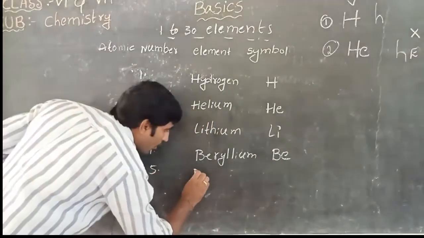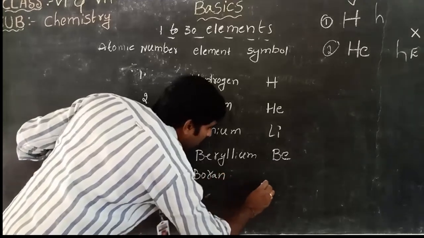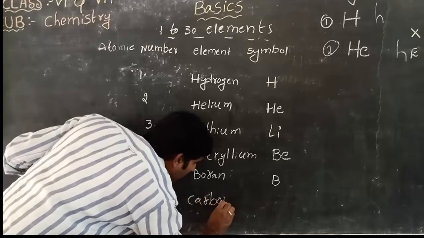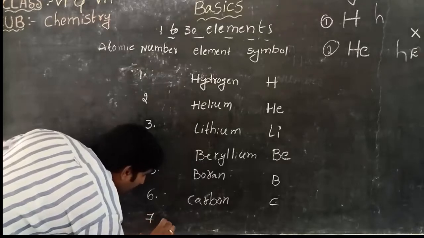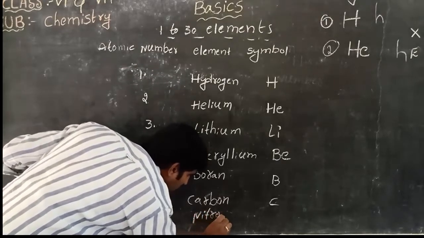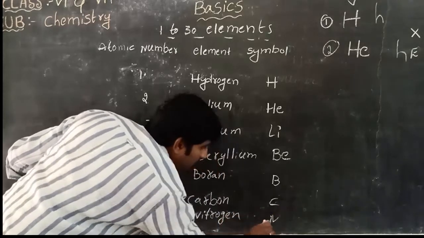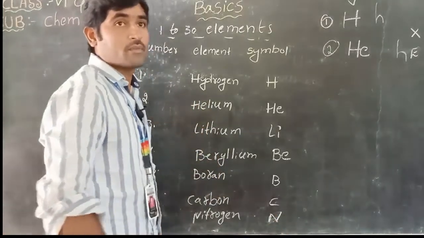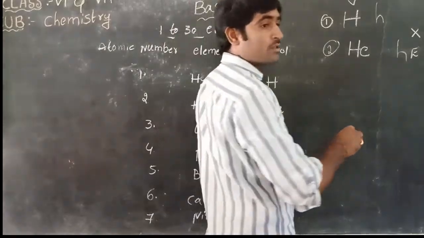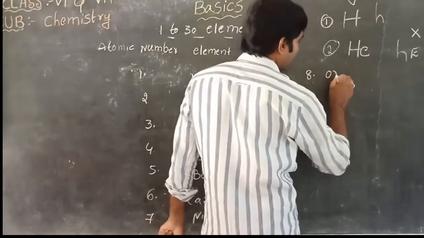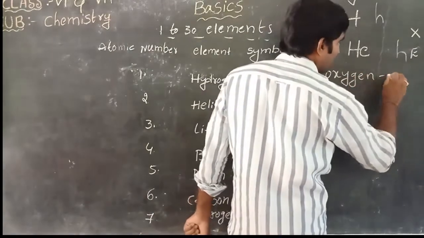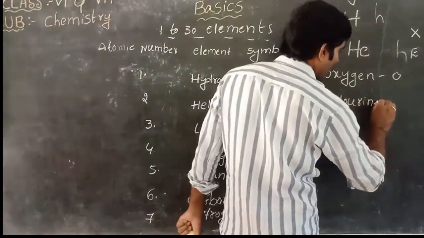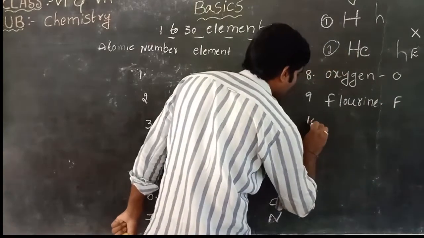Fifth element is boron, symbol B. Sixth element is carbon, symbol C. Seventh element nitrogen, symbol N. Eighth element is oxygen, symbol O. Ninth, fluorine, symbol F.